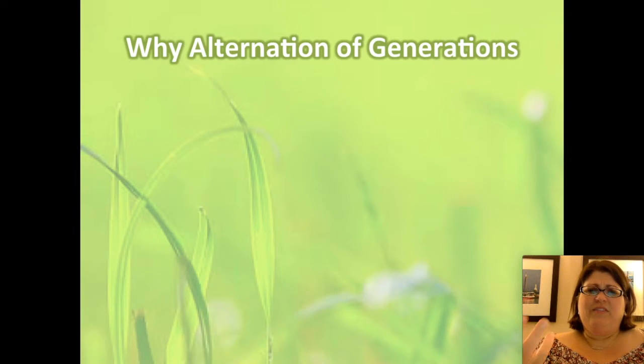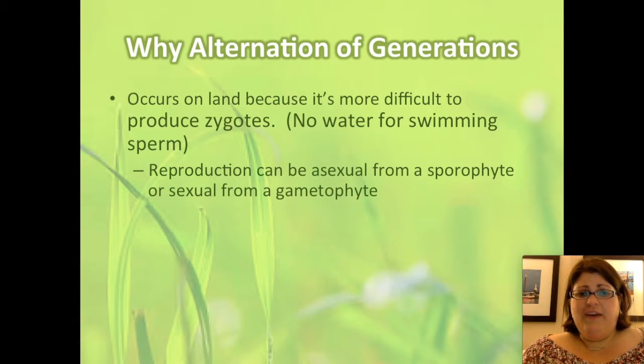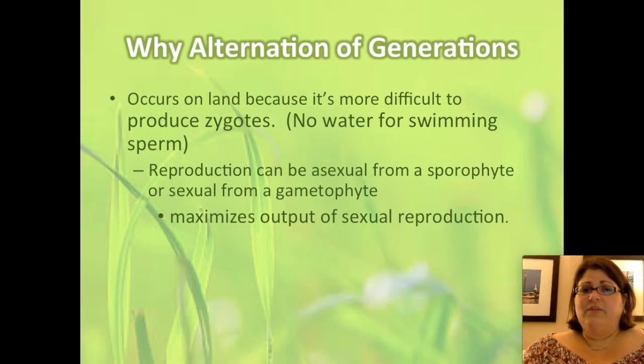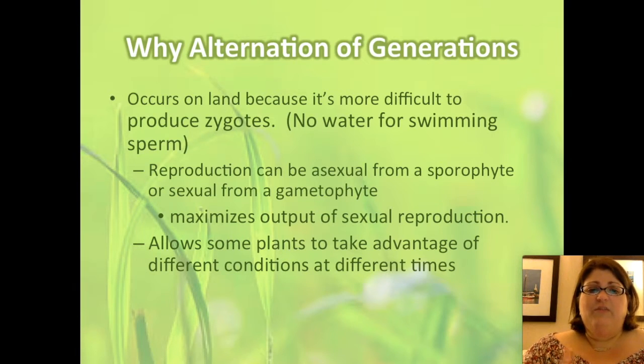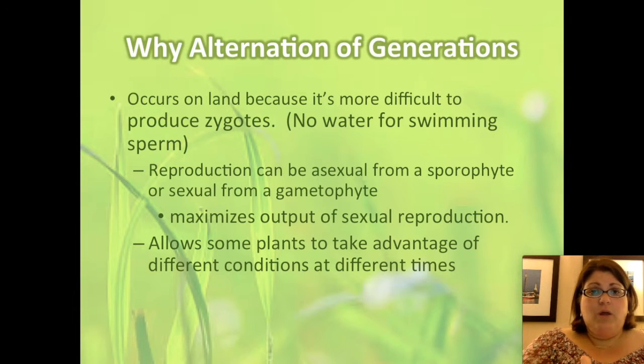So, why have such a complicated life cycle? Well, as we mentioned, reproducing on land is tough. So, by having a sporophyte that can reproduce asexually and a gametophyte that can reproduce sexually, both of which can make multiple offspring, it increases the output of sexual reproduction. In other words, they have more chances to reproduce. This also allows plants to take advantage of different conditions at different times. So, for example, some of the plants can have a prolonged life cycle that's a sporophyte. Other plants can have a prolonged life cycle that's a gametophyte, and some have prolonged life cycles of both.